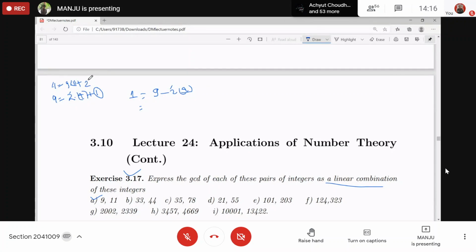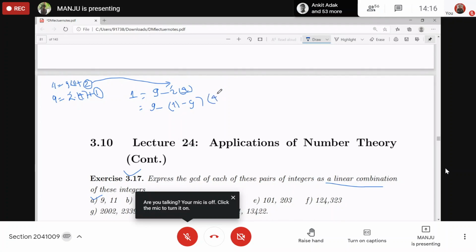You can put the value of 2 here. What should I put as 2? From the 11 equation, 11 minus 9 into 1. So 1 you can just ignore. So 11 minus 9, and outside it is 4.